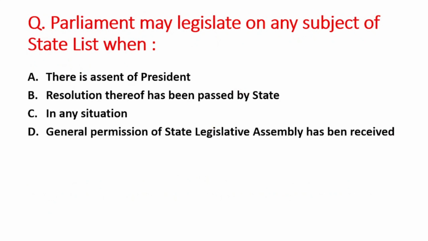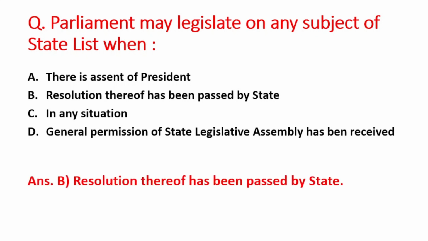Next question is, Parliament may legislate on any subject of the state list when A option is there is assent of President, B is resolution thereof has been passed by the state, C option is in any situation, D option is general permission of the state legislative assembly has been received. The right answer is option B, that is resolution thereof has been passed by the state.